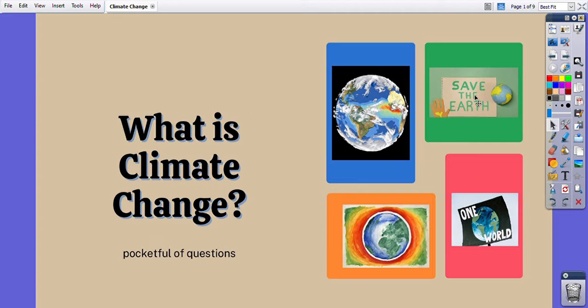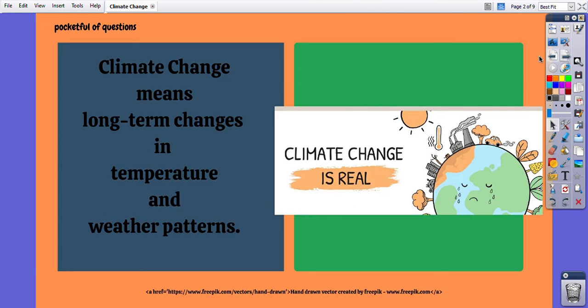Today's question is, what is climate change? Climate change means long-term changes in temperature and weather patterns. When we observe long-term changes in the usual temperature of a certain place, for example, if it's too hot during summers or if it's too cold during winters, or other weather patterns like snowfall or rainfall, these are called climate change.